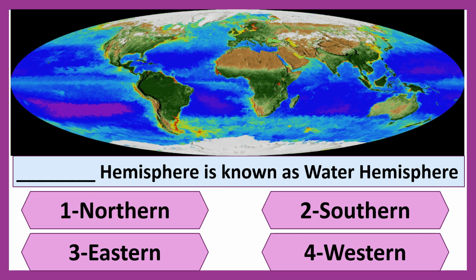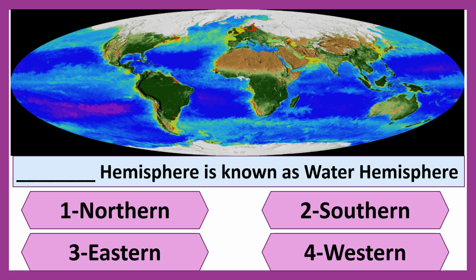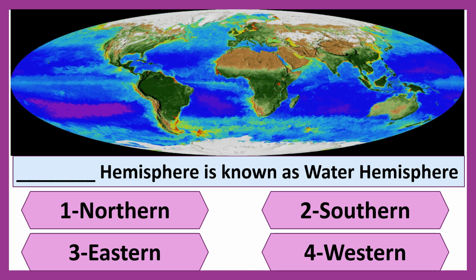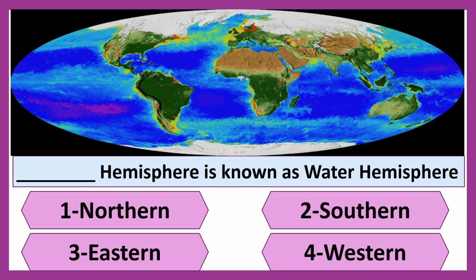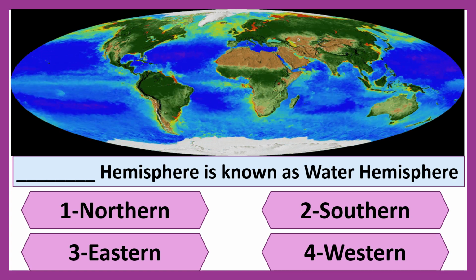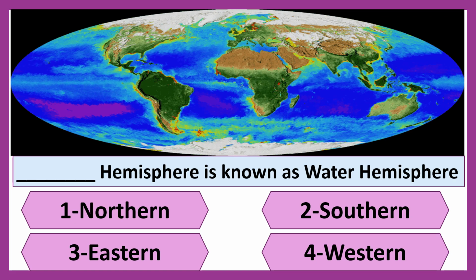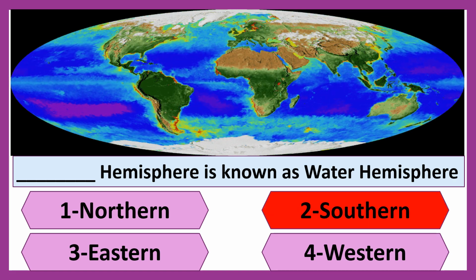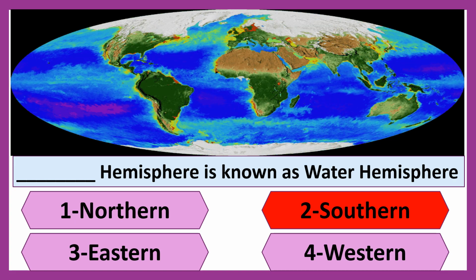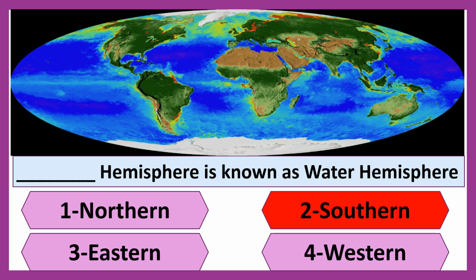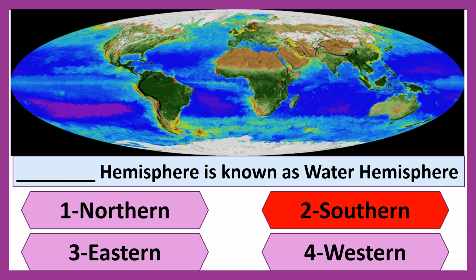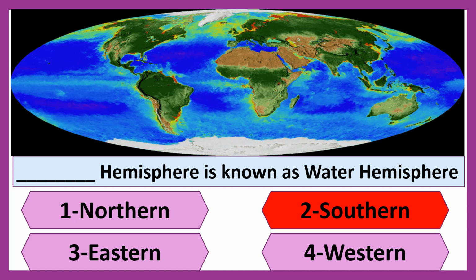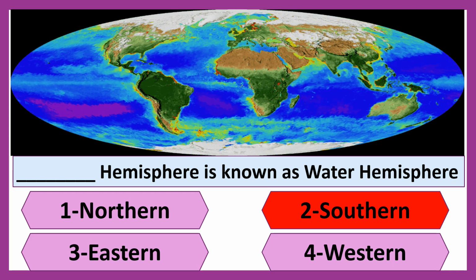Come to the next question now. Dash hemisphere is known as water hemisphere. Option number 1, northern, second option is southern, third option is eastern, and fourth option is western. You are right, children. Southern hemisphere is known as a water hemisphere because 81% of water and 19% of land we can see in the southern hemisphere. That's why it is known as a water hemisphere.